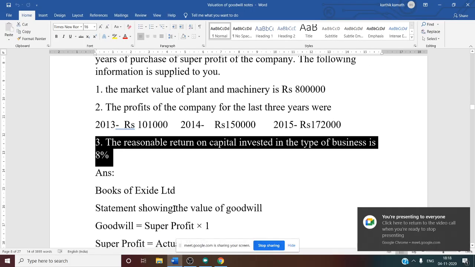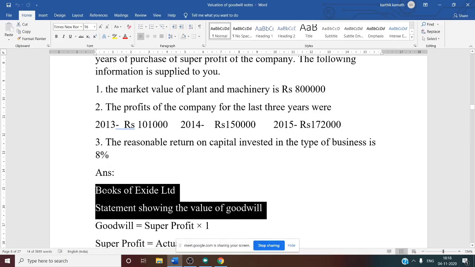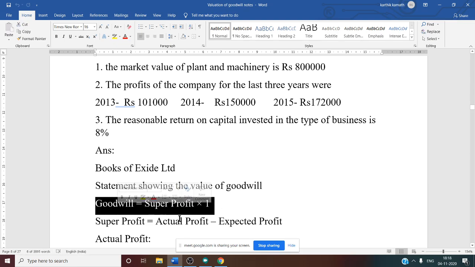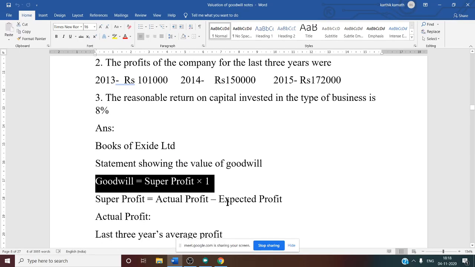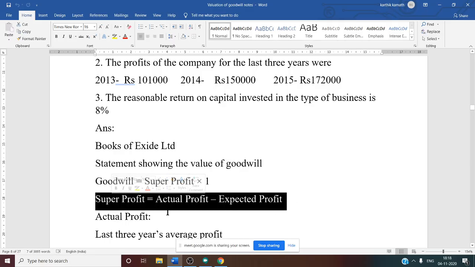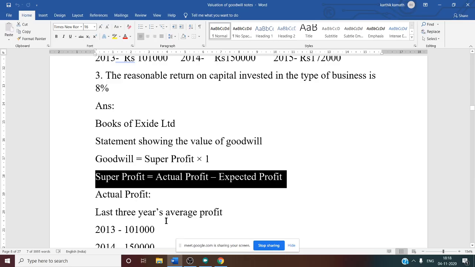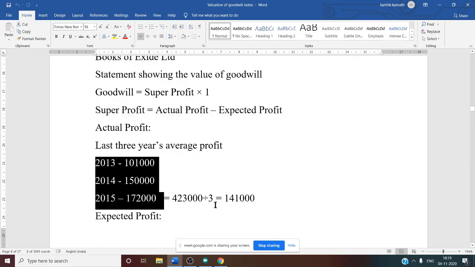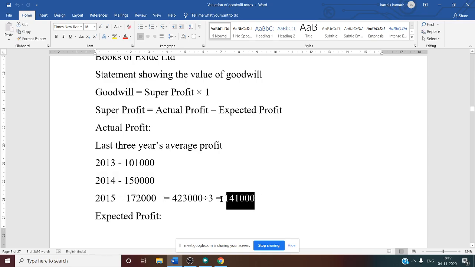Answer in the books of Exide Limited: statement showing the value of goodwill. Goodwill formula: super profit into years of purchase. Super profit we need to find out; years of purchase is 1 year, given in the question. Super profit is equal to actual profit minus expected profit. This is the main formula. Actual profit is equal to average profit. How to take the average? The last 3 years' profit is given. Write it as it is and divide by 3, because it is 3 years' profit, and you will get the average profit. The average profit is 1,41,000.